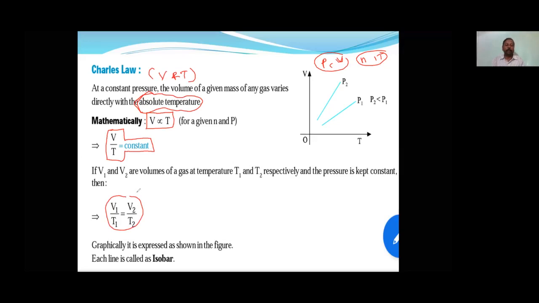Therefore, V1 by T1 is equal to V2 by T2. And whatever graphs you obtain are called isobars. Already you must be knowing, bar is a unit of pressure. So here pressure is constant. That's why they are called isobars.